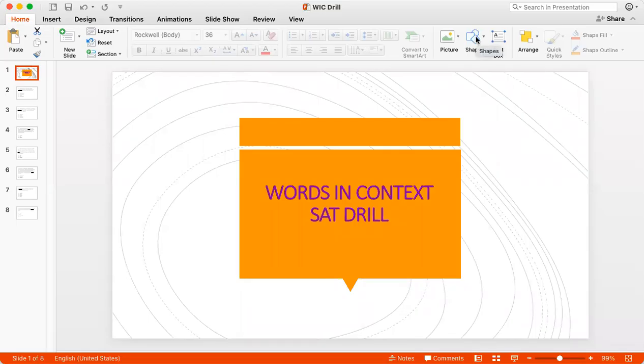Today we'll do a vocabulary in context drill that works for both SAT reading and SAT writing. On SAT reading, you are asked to find the meaning of a word in context when a word is underlined from the passage and you need to find its correct meaning as used in the passage. On SAT writing, you may be required to replace a word with the correct word depending on the context. So this drill will work for both.